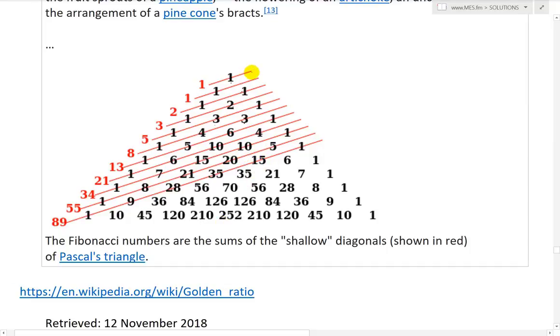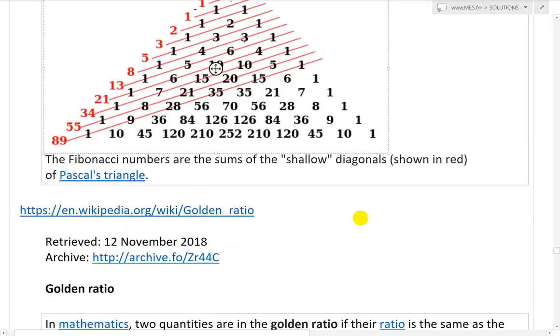And here, if you sum all these shallow diagonals, it's actually pretty amazing. You get 1. Then you get 1 again, then you get here 2, then you get this, wow, that's amazing, 2 plus 1, that's 3, then 5, 8, 13, 21, 34, 55. So yes, that's absolutely fascinating.